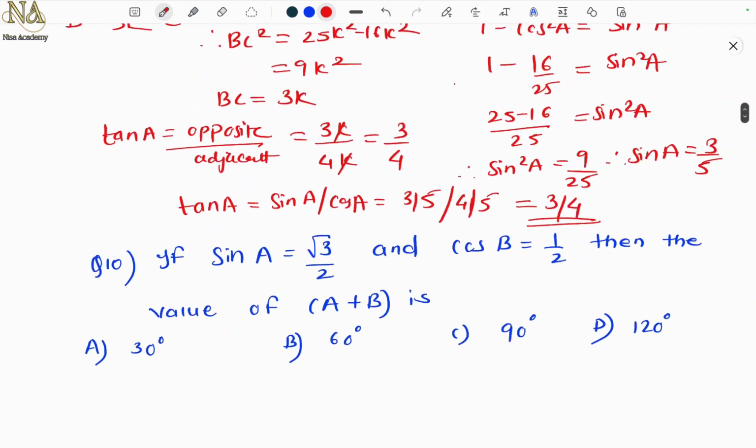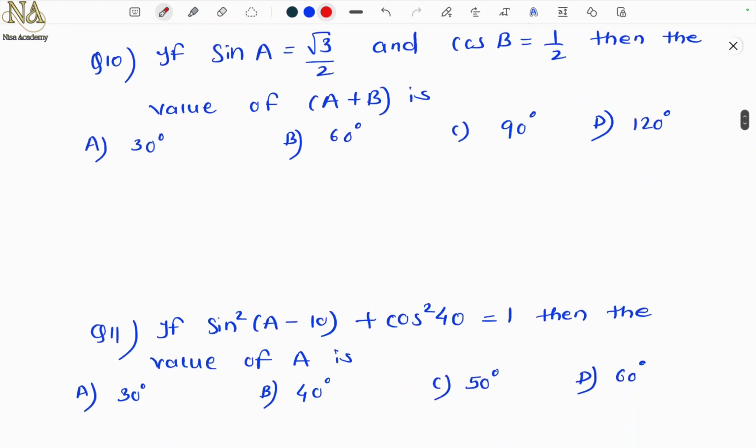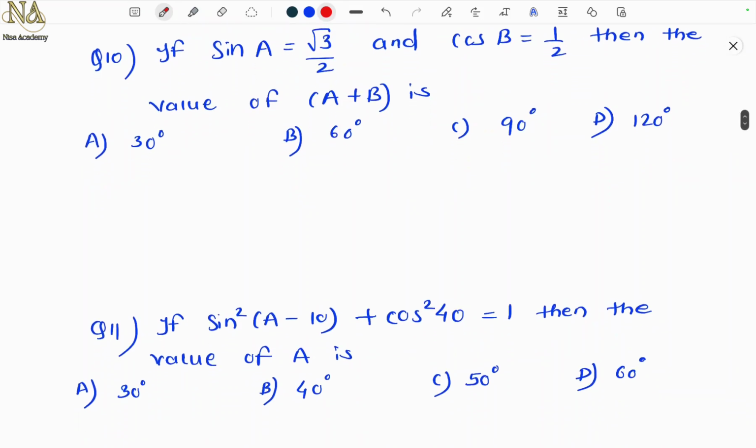Okay. Let's go for the next problem. Question number 10. If sin A equal to root 3 by 2 and cos B equal to half, then the value of A plus B is? Sin A is root 3 by 2. Now which angle of sine is root 3 by 2? Yes, exactly, sin 60. So can I write root 3 by 2 as sin 60, right?